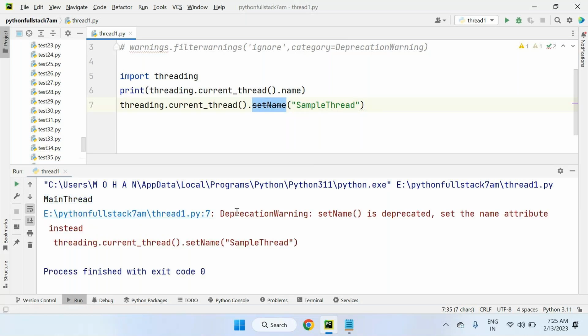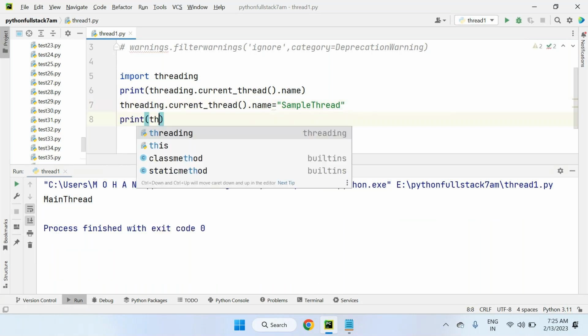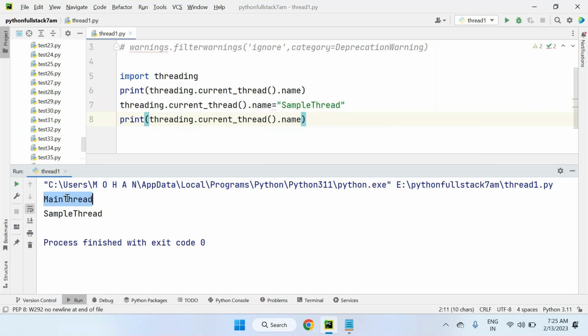Again, deprecation warnings are there. To avoid warnings, what we can do is simply name equals sample thread. This is fine, sir. Now you can see whether the sample thread name is changed or not. How do you know? Again, we can print threading.current_thread().name. Then we are getting sample thread. Initially, by default, a program has one thread, that is main thread. If you want to set the name of the thread, we can use this name property. Whether it is changed or not, we have to check threading.current_thread().name. So now we are getting sample thread here.